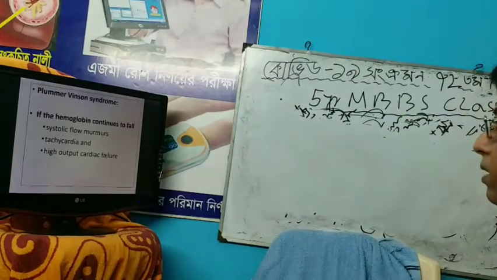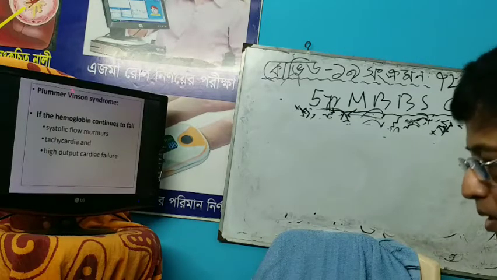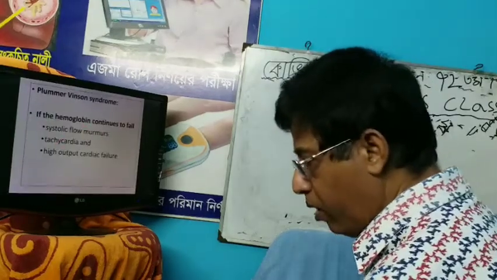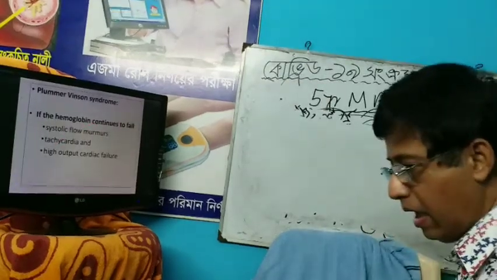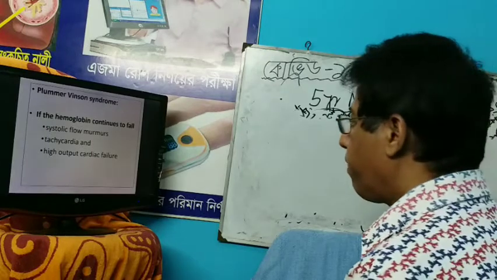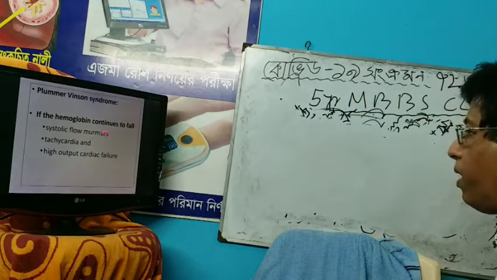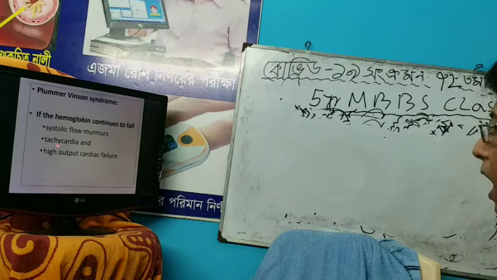until proved otherwise. It may present with Plummer-Vinson syndrome. What is Plummer-Vinson syndrome? It is esophageal web, koilonychia, and splenomegaly. If the hemoglobin continues to fall, systolic flow murmur, tachycardia, and high output cardiac failure may occur.